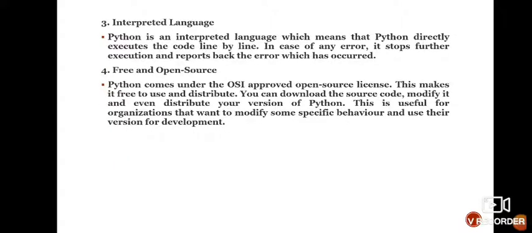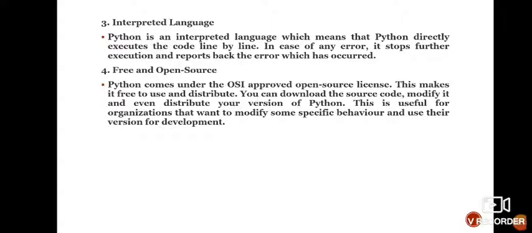Third is interpreted language. It means Python is an interpreted language, which means that Python directly executes the code line by line. Not all the program is run in one mode and executed. In case of any error, it stops further execution and reports back the error which has occurred. At that time you first solve the error and then execute your program again, and it will again run line by line. That's why it's an interpreted language.